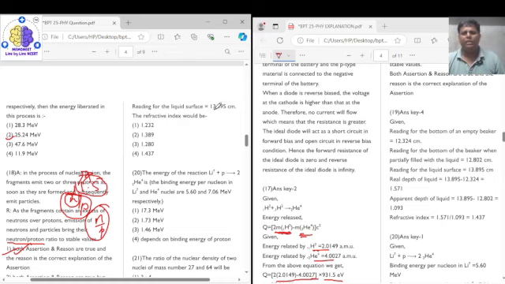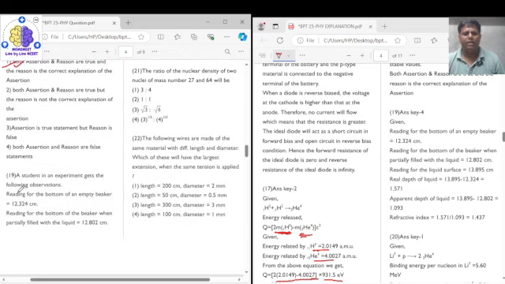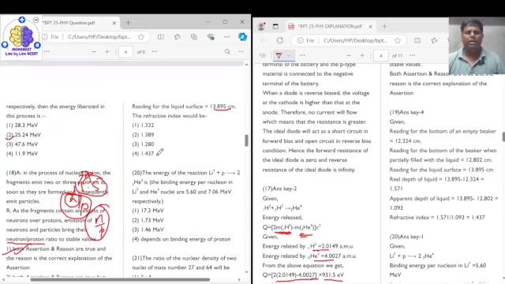So when we subtract the very first reading from this 13.895, we will get the real depth, that is, the real depth of the liquid, right? The real depth will be equal to 13.895 minus 12.324.